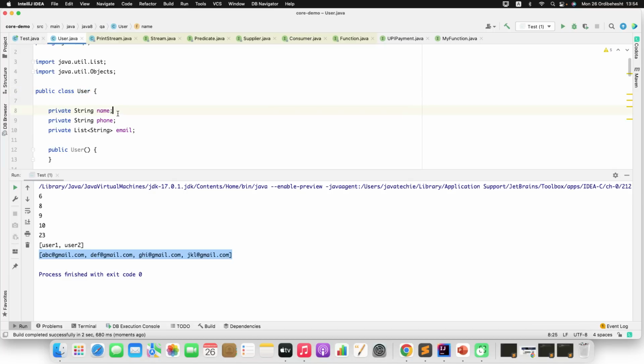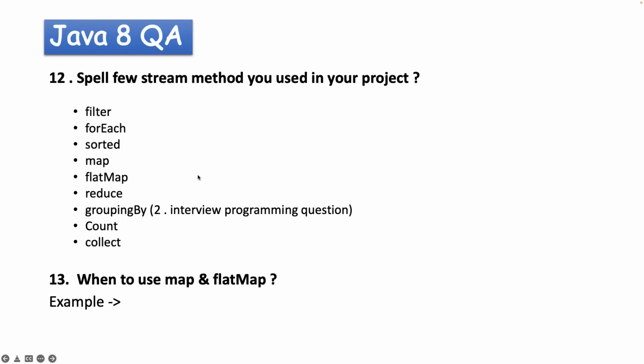If you want to fetch a single element from a list of objects, and that is a single attribute, then you can use map. But if you have a scenario like one user can have multiple emails, a one-to-many scenario, and you want to fetch something from this list, then it is always recommended to use flatMap. Fine. Let's move to the next one.